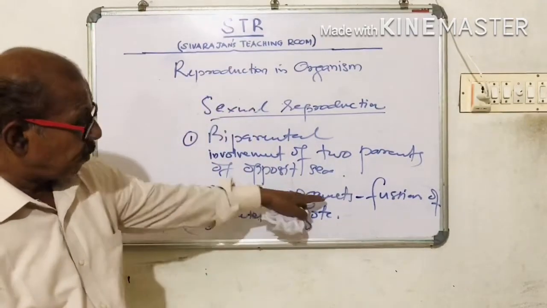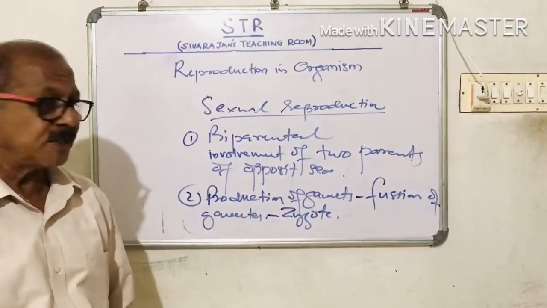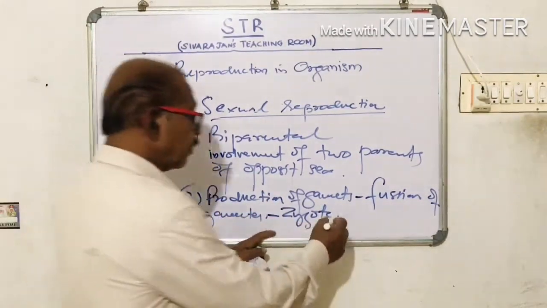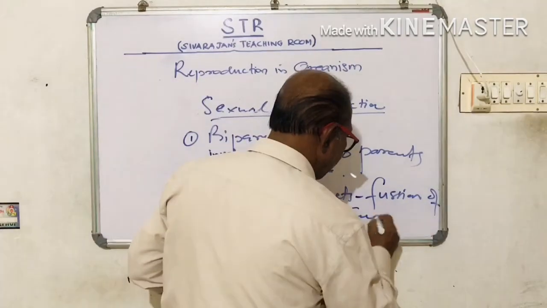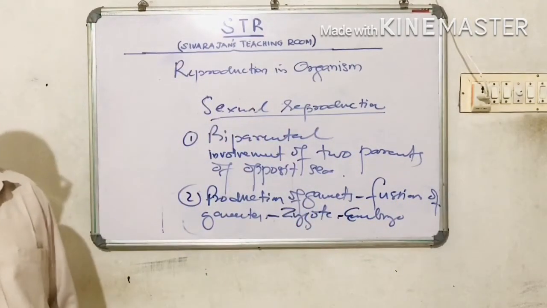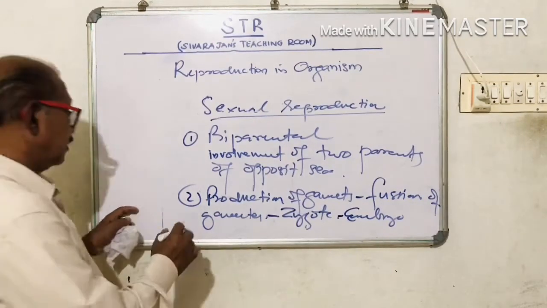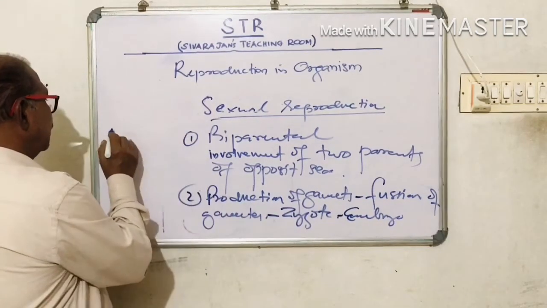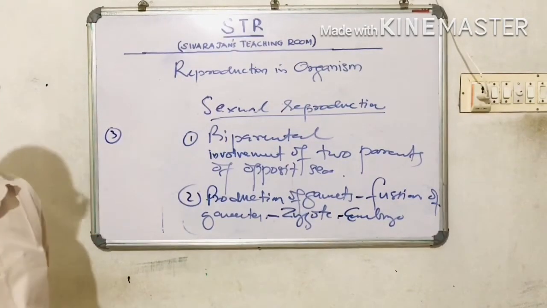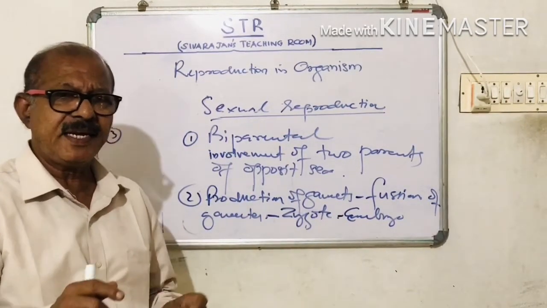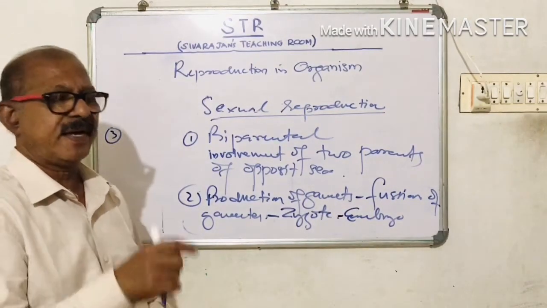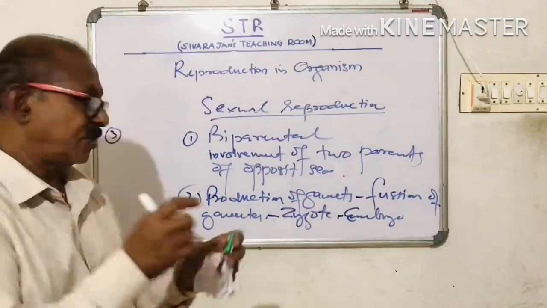So gametes must be produced. The male and female gametes must fuse together to form a single cell called the zygote, and the zygote will grow into the embryo. Or we can say the young one. And third point is all the offsprings will be definitely having different characters from its parents. That means there will be variations.